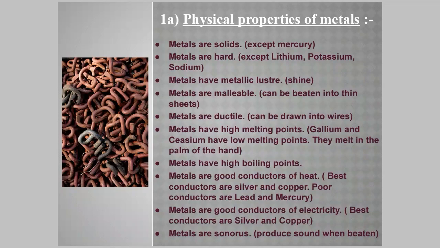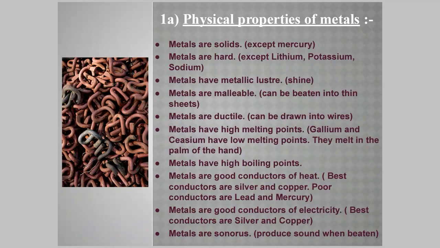Metals have metallic luster. They are very shiny if they are in the pure form, but in the corroded form, they might lose their shine. They are malleable, that means they can be beaten into sheets, and gold is the most malleable metal. Metals are ductile, that means they can be drawn into wires. And gold is the most ductile metal, and from 1 gram of gold, we can draw a wire which is 2 kilometers long.